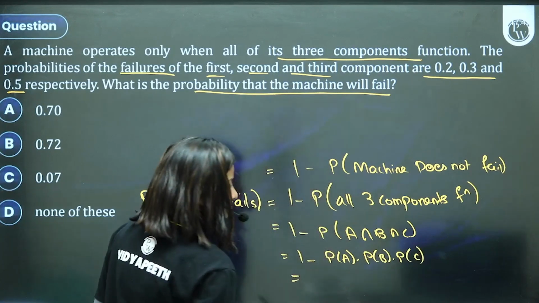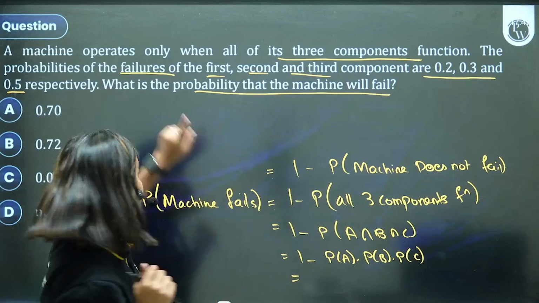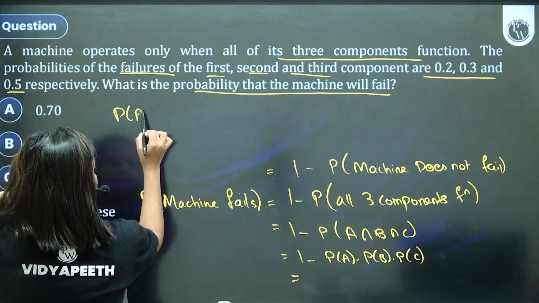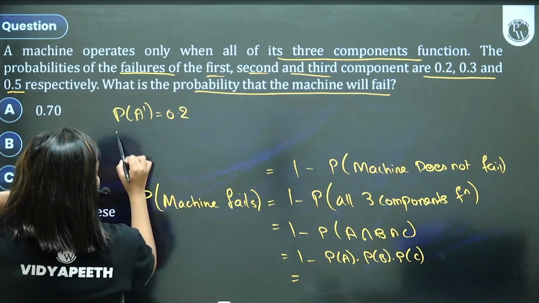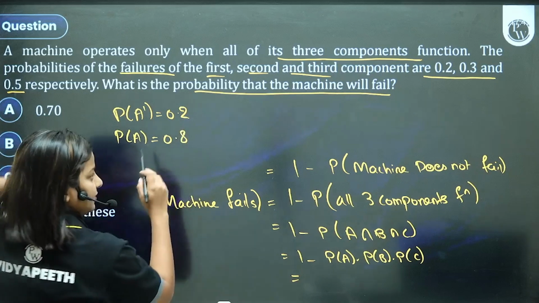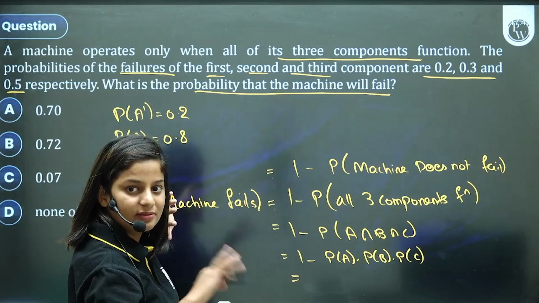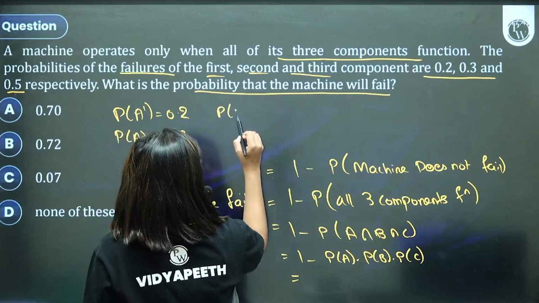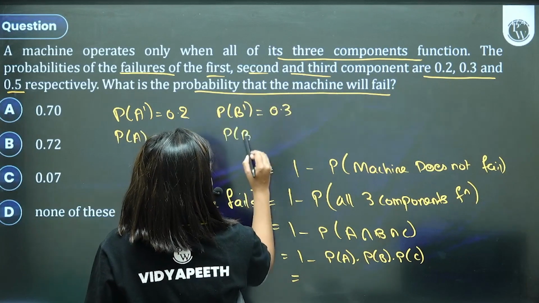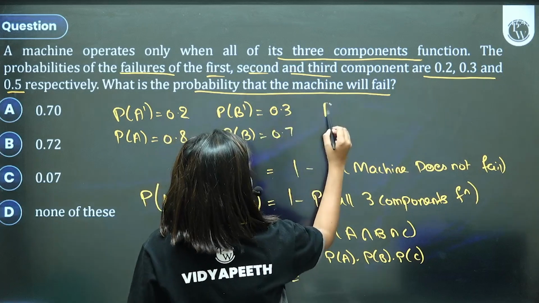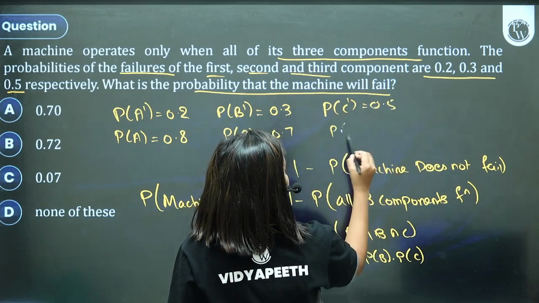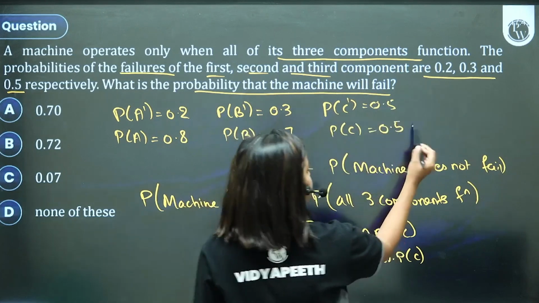Dear children, they have given us the probability of failure. They have given us the probability of component A failing. So what will be the probability of A functioning? 0.8, since failure is 2 out of 10. So it's 0.8. They have given us the probability of part B failing. So what will be the probability of B? 0.7. Probability of C failing is 0.5, so probability of C is 0.5. Okay.